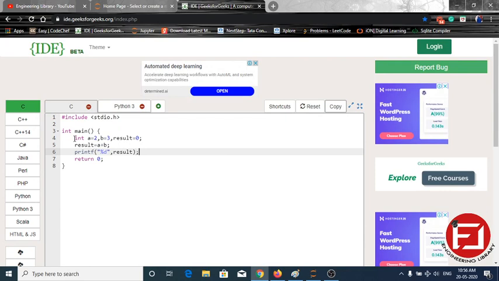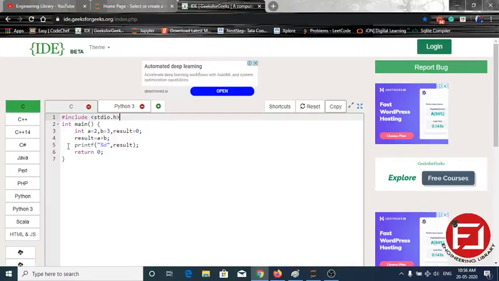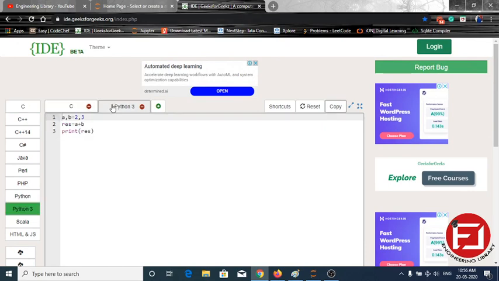To see the output, printf %d, result. So the total number of lines, if you remove the white space, goes to 7. This is mandatory. If we remove this line also, then at least we have to write these 5 lines to work correctly. But in Python we have to write only 3.